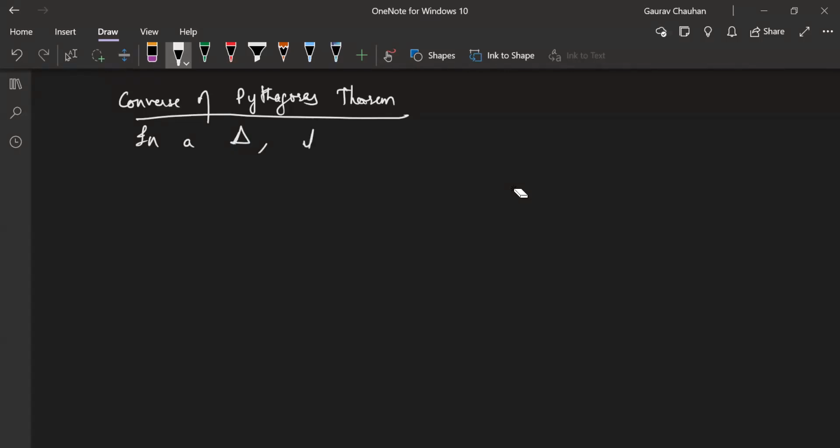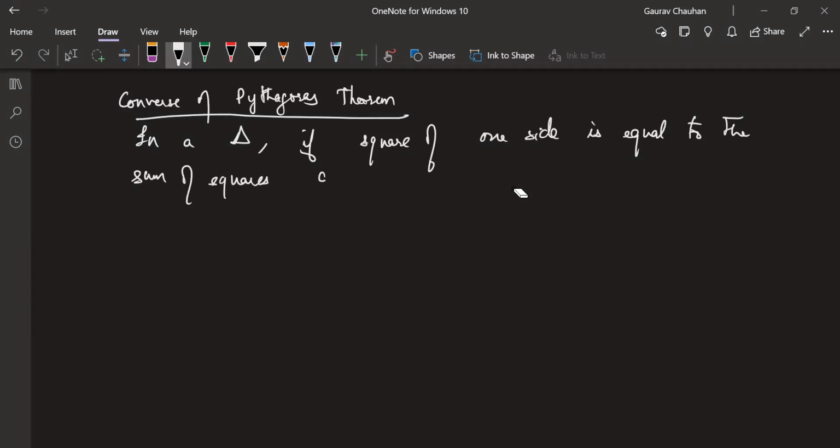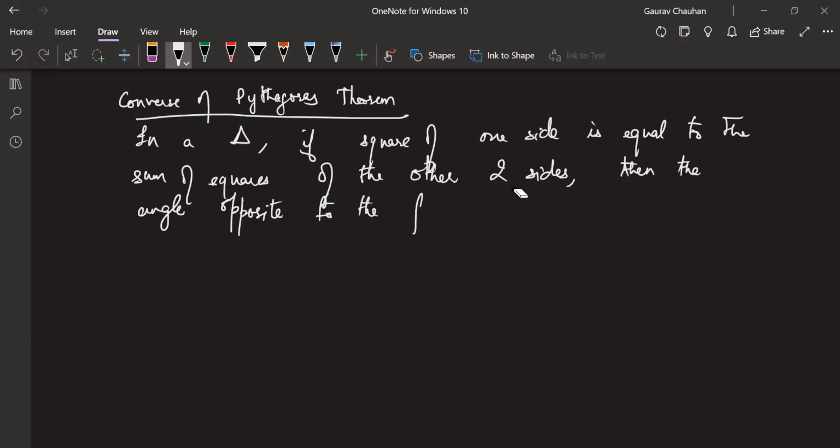In a triangle, if the square of one side is equal to the sum of squares of the other two sides, then the angle opposite to the first side is a right angle.